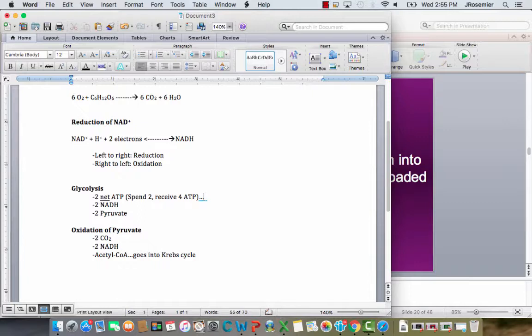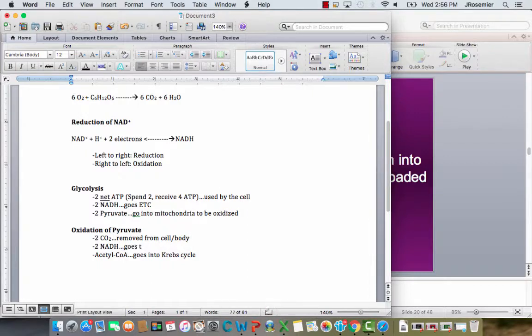So anytime we make ATP, it can be used by the cell. Anytime we make NADH, that's going to go to the electron transport chain, and when we make pyruvate, that's going to go, once they go into the mitochondria, to be oxidized. Right? And so for the CO2 down here, anytime we're going to produce CO2, that is going to be removed from the cell or from the body, depending on what kind of organism we're looking at. So you're going to breathe it out effectively.